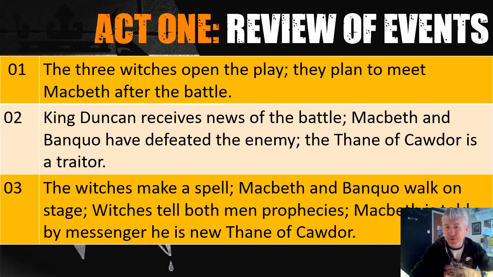Okay, so quick review first. Act 1, review of events. Scene 1, the three witches appear and open the play. They plan to meet Macbeth after the battle. Scene 2, King Duncan receives news of the battle. Macbeth and Banquo have defeated the enemy, and the Thane of Cawdor is revealed to be a traitor. Scene 3, the witches are making a spell. Macbeth and Banquo walk on stage. The witches tell both men prophecies. Macbeth is told by a messenger he is the new Thane of Cawdor, which of course is one of the things that the witches prophesied.